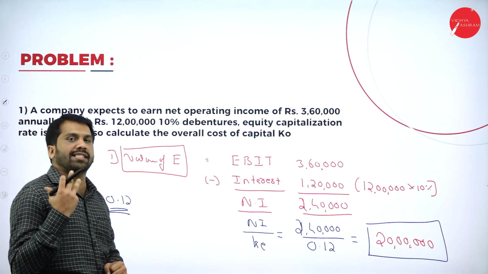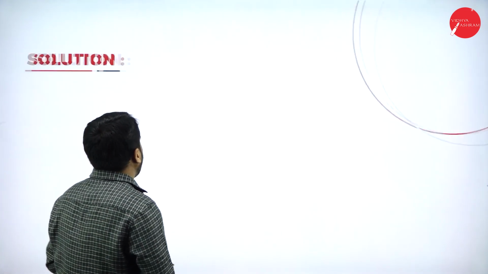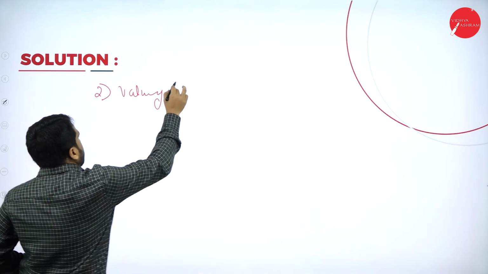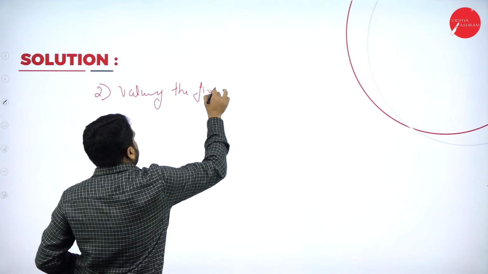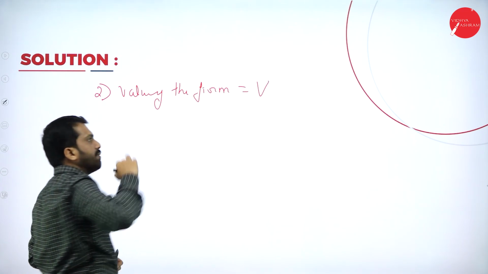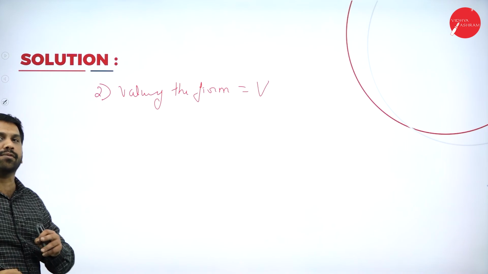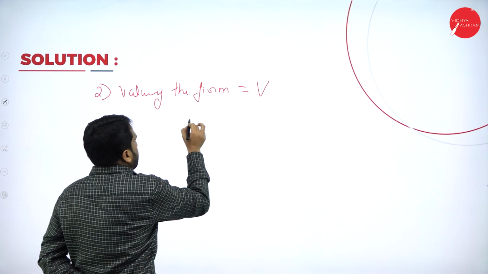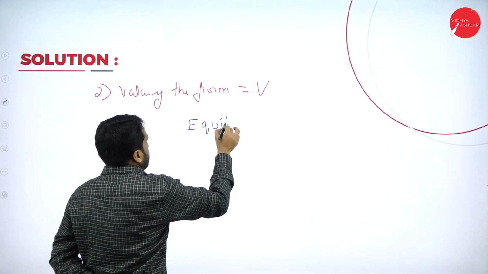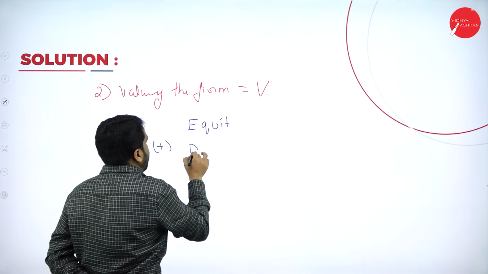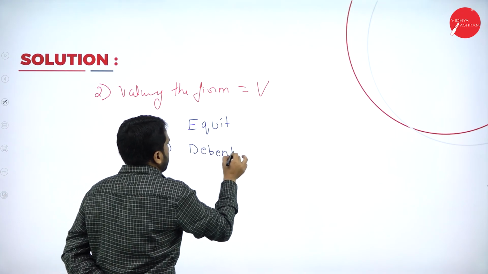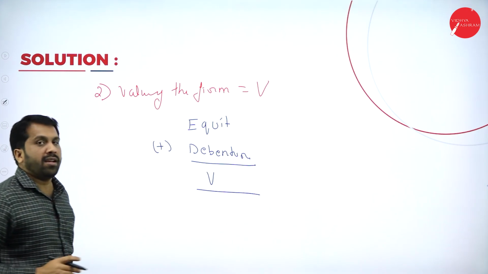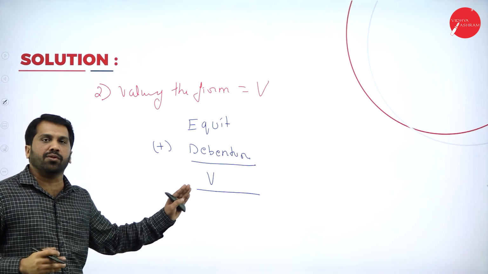Now, we'll go for the second one. What is the second one? Value of the firm. We call it V. Now, the easiest one: equity plus debenture is equal to value of the firm. Equity plus debenture equals value of the firm.